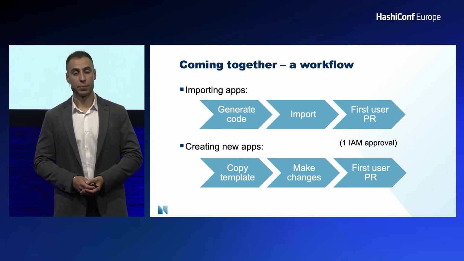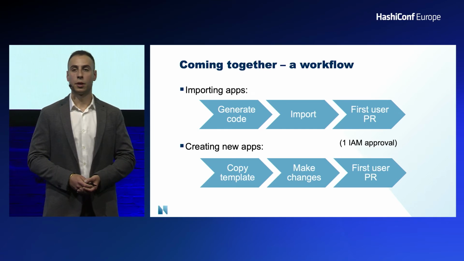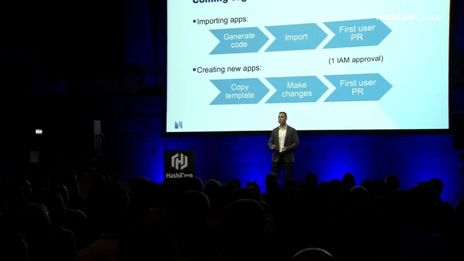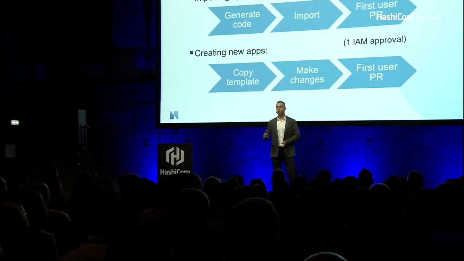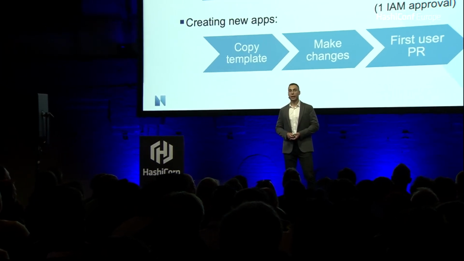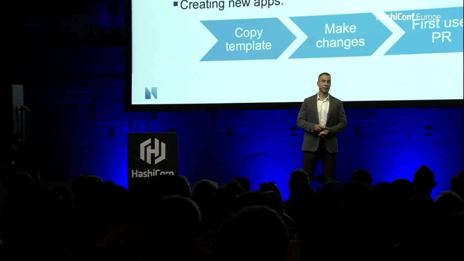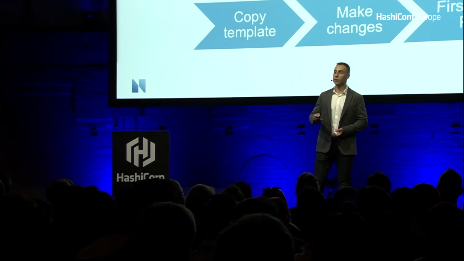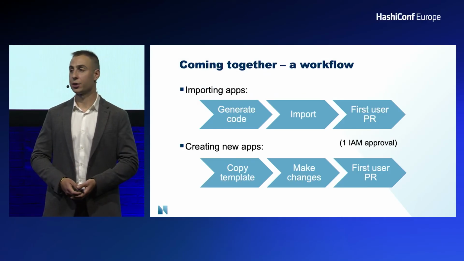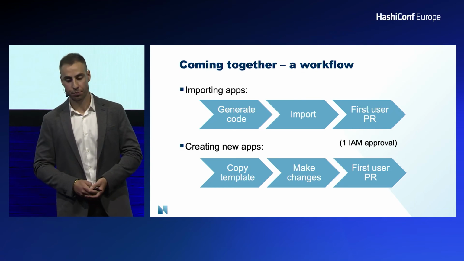As for creating a new application, copy a template. You have an app that you know works, just copy the existing app. Simple as. You make a few changes, and again, you're back to the very first pull request. And the only time we need IAM approval for any of this is at that first pull request, where you define the code owners and the people that are going to be responsible for managing that application from that point forwards.